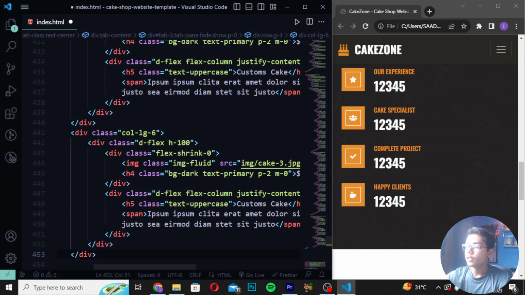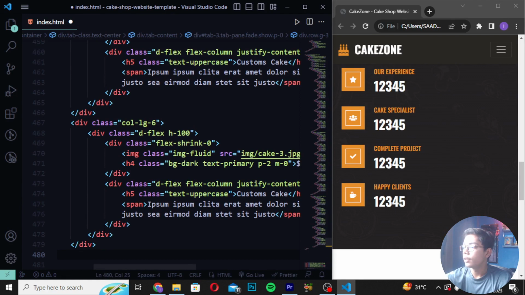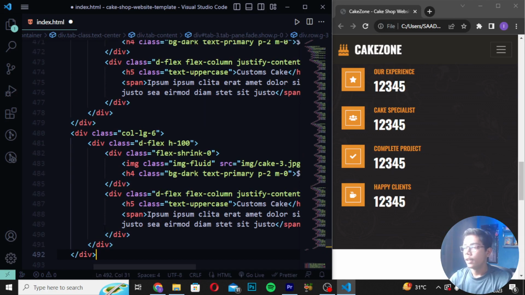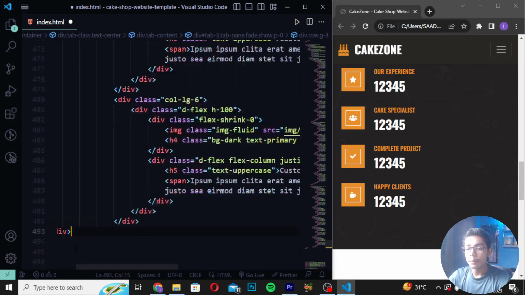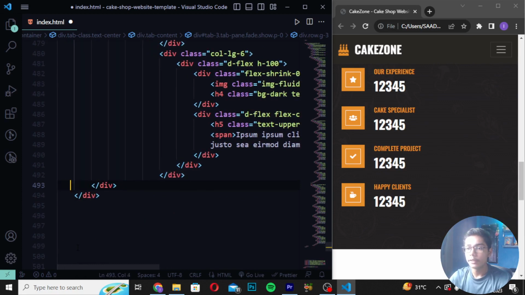Then again you have to just paste this tag here, and then here you have to paste it again, and then here I will be pasting it again like this. After doing all this, you have to simply move here, and you can see we are getting all the tips like this. So I will be making this here, and then I will be making it here as well.